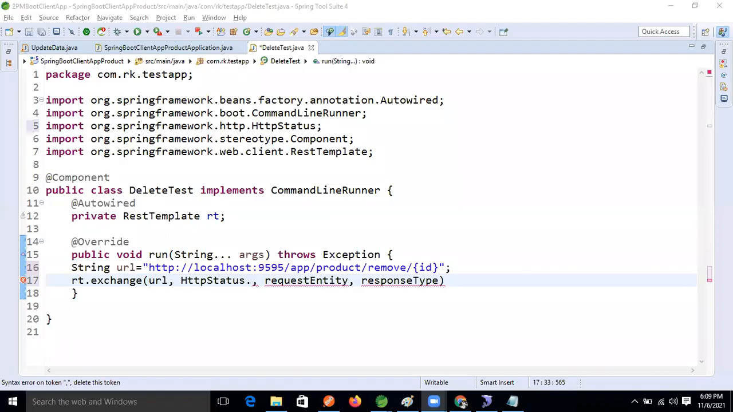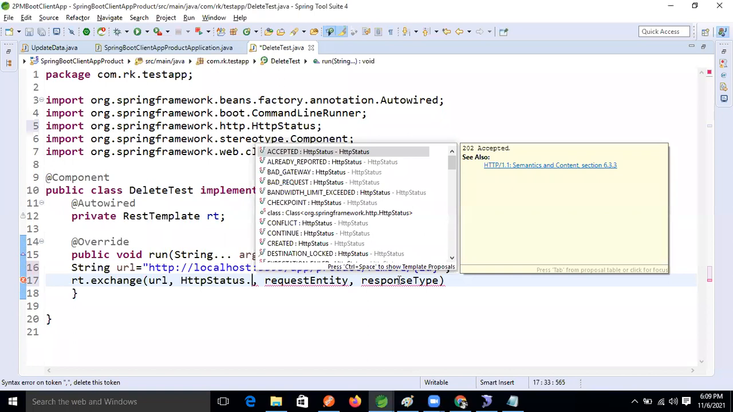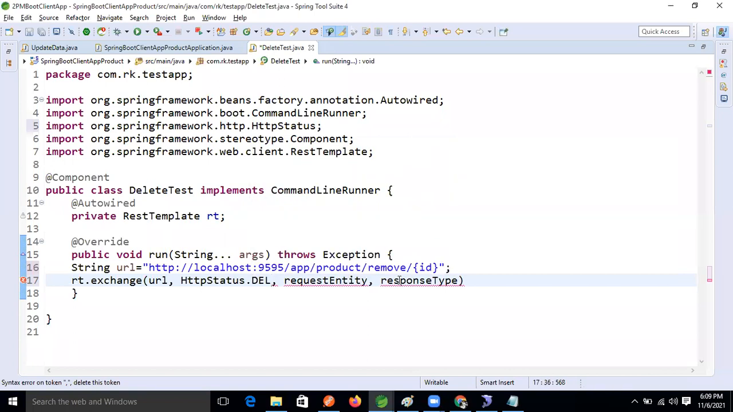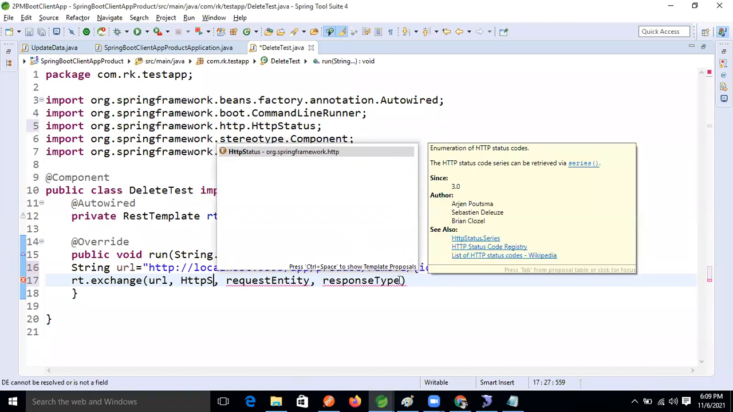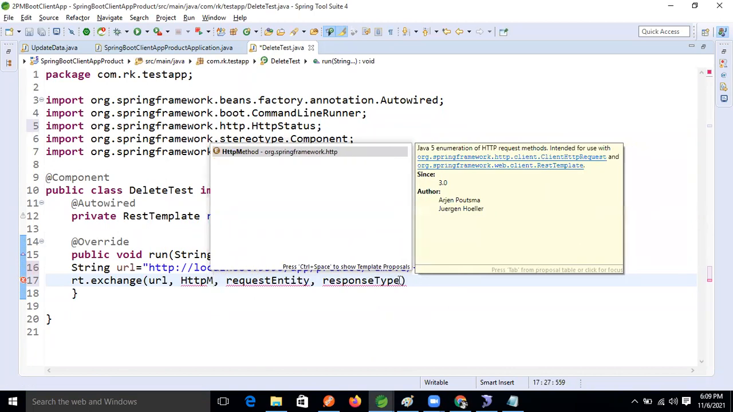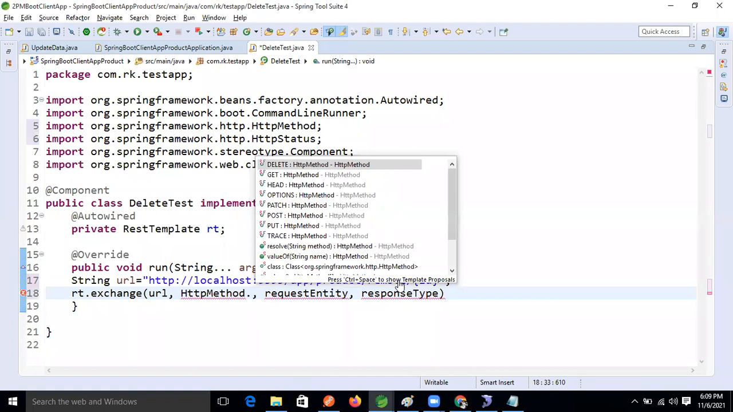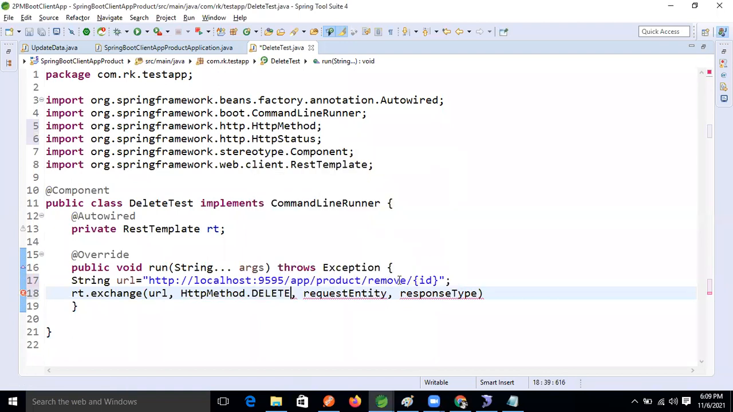Okay, everything is fine. Fine, Ravi. So here, HTTP status dot what? Delete, right? Oh sorry, why am I taking status? HTTP method, static method, dot delete. Here we don't need a response entity, so what will we pass? Just null.